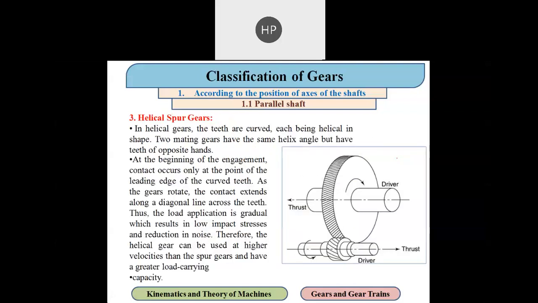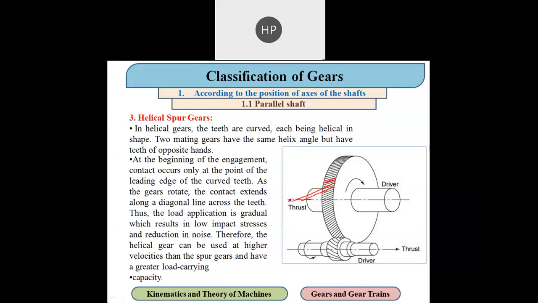Then third is the helical spur gear. In that, the teeth of the gear are not parallel to the shaft axis, but are inclined at a certain angle, and all the teeth have the same angle.